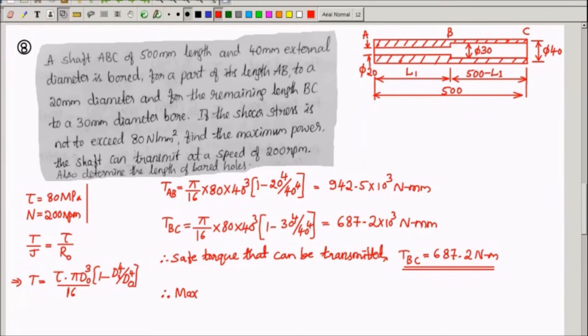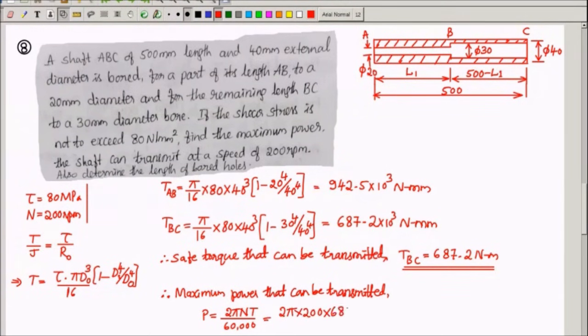Therefore, maximum power that can be transmitted is P is equal to 2 pi NT by 60,000, which is 2 pi into N is 200 here into T is 687.2 divided by 60,000. Observe that I am substituting T in Newton meter only. Okay, don't substitute in Newton millimeter. So you have to be careful in this equation. If you calculate this, it comes out to be 14.39 kilowatt. So this is the maximum power that this shaft can transmit.